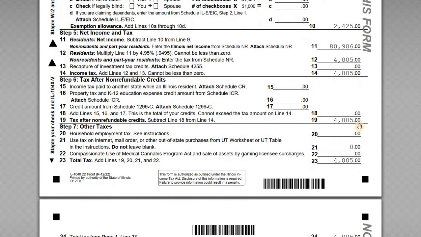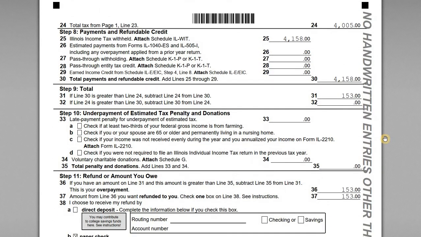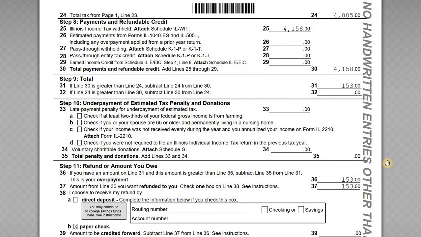Now he doesn't have any credits or anything like that to be accounted for, no other additional taxes like household employment taxes or anything like that, and no use taxes on any out-of-state purchases. This is a big one that a lot of states are chasing their residents for, potential use tax that you could owe on out-of-state purchases. In this example, Adam doesn't have any of those, so he doesn't owe any use taxes. Jump down to page 2 of the Illinois 1040.